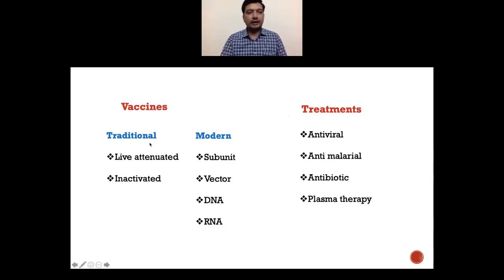So what categories of vaccines? Again, in immunity and vaccines, you might have studied about different categories of vaccines. We have traditional vaccines as per the WHO list of vaccines that are under development for corona. There are live attenuated vaccines, there are inactivated vaccines that are in preparation, and also modern vaccines like subunit vaccines, where portions of the virus are used, or vector vaccines, where you take a vector and genetically modify it so that it doesn't multiply, but it presents the antigen to our immune system. Similarly, they are considering using DNA and RNA components of the virus to act like vaccine candidates here.